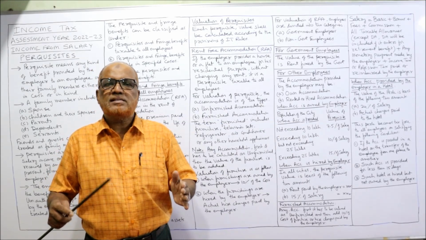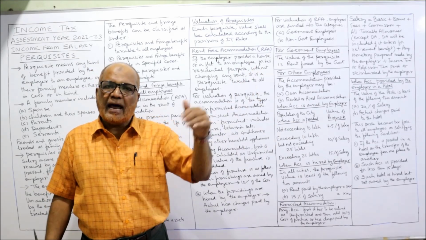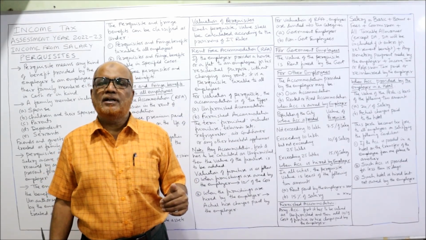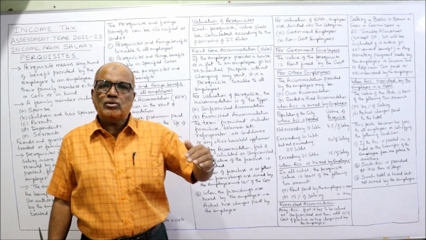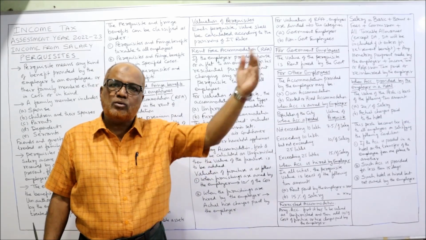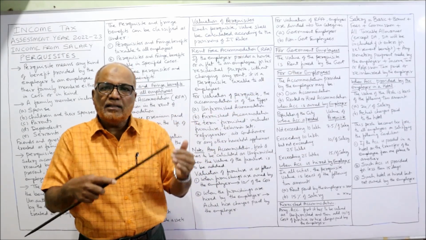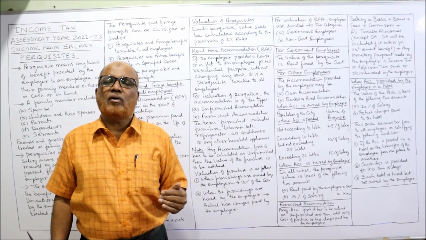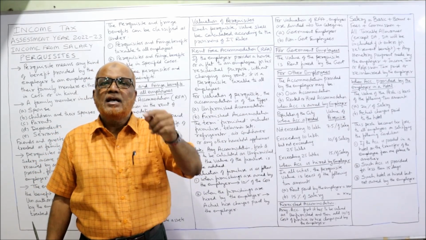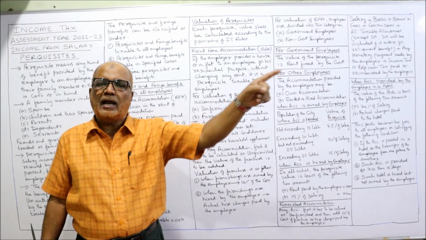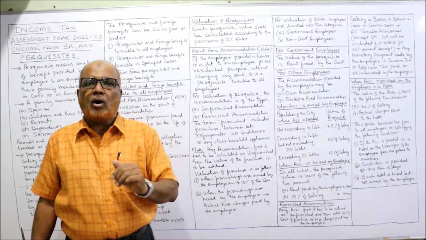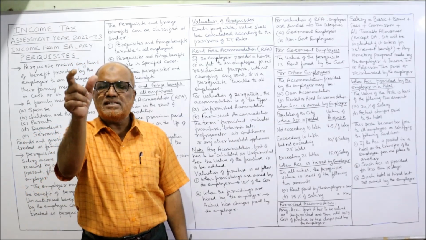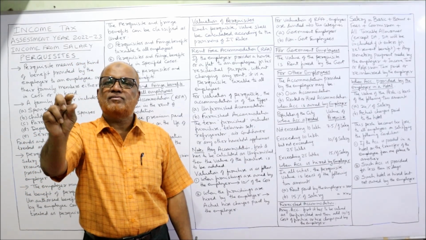That means the company has taken a flat from the landlord and is paying a monthly rent of 30,000 rupees, and that flat is given to the employee as rent-free accommodation. In that case, the rent paid by the employer to the landlord is 30,000, or second one is 15% of salary. Employee's salary we calculate, and 15% of salary.